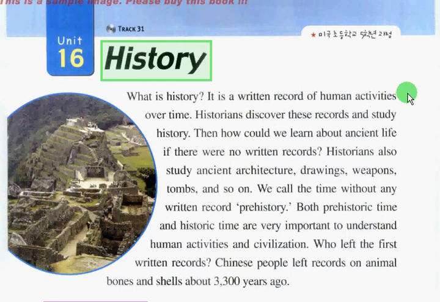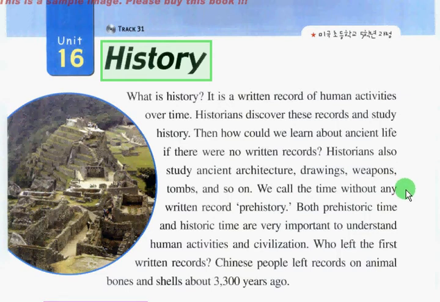What is history? It is a written record of human activities over time. Historians discover these records and study history. Then, how could we learn about ancient life if there were no written records? Historians also study ancient architecture, drawings, weapons, tombs, and so on.